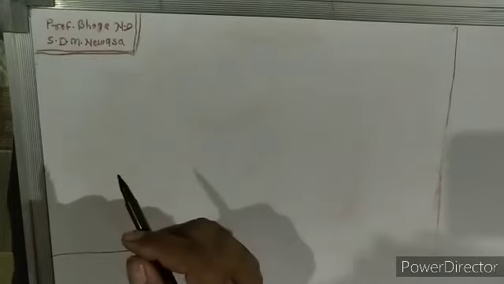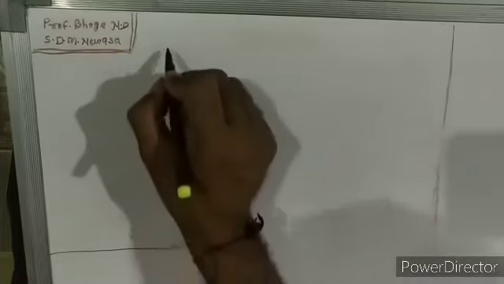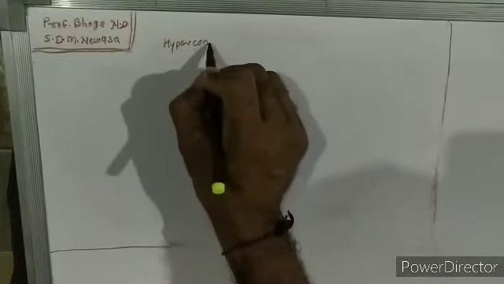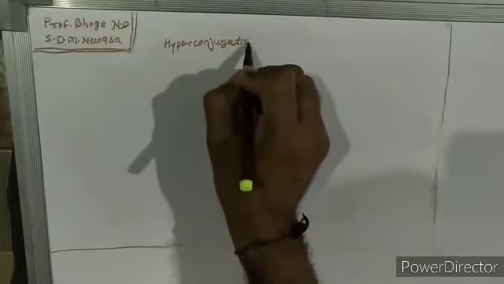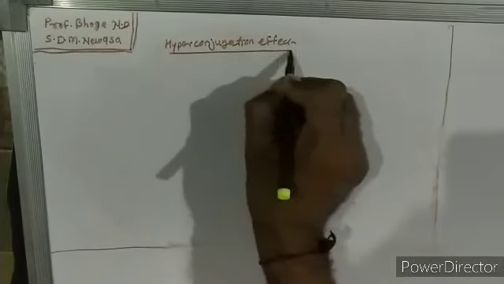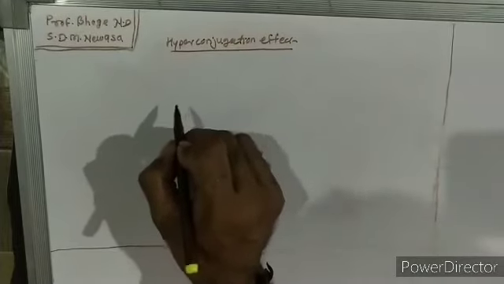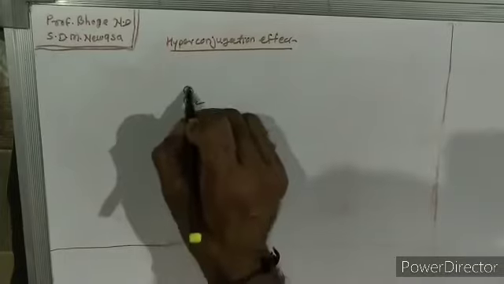Okay, now let's see how the hyperconjugation effect stabilizes the carbocation. Stability of carbocation by the hyperconjugation effect. Okay, let's take the example of a primary carbocation.